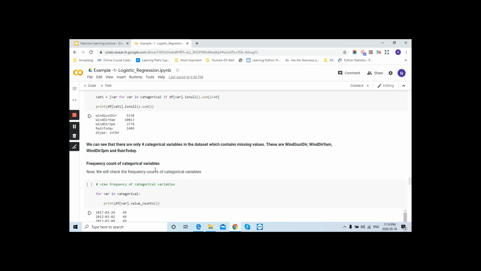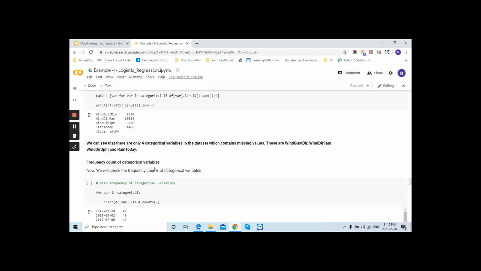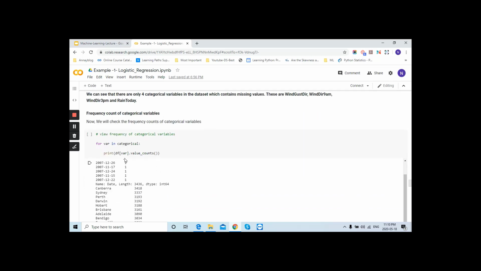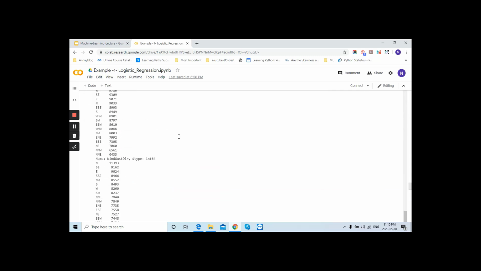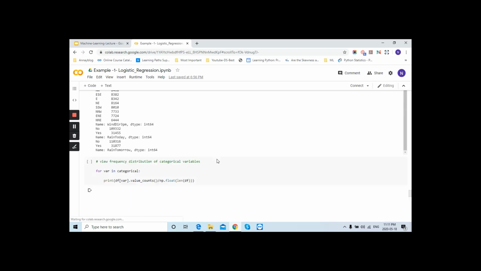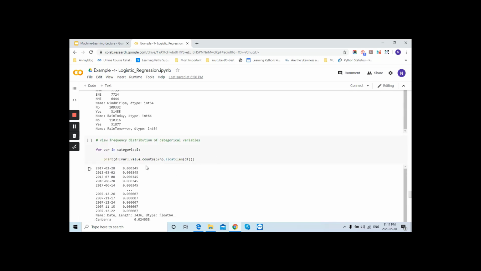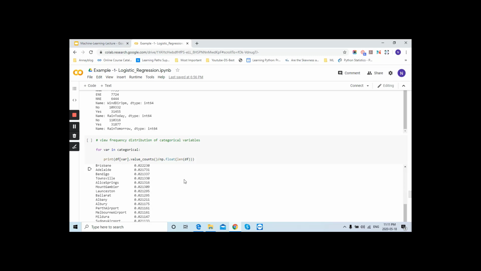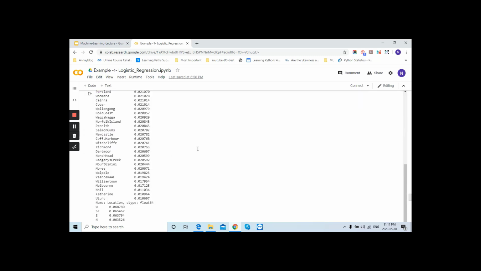Now we will check their frequency, how they are affecting and how they are showing the relationship with your target one. Now we will check again using value counts. We are checking the distribution as we did in the univariate case. And now we will check the frequency distribution of all your categorical variables, in the form of float.